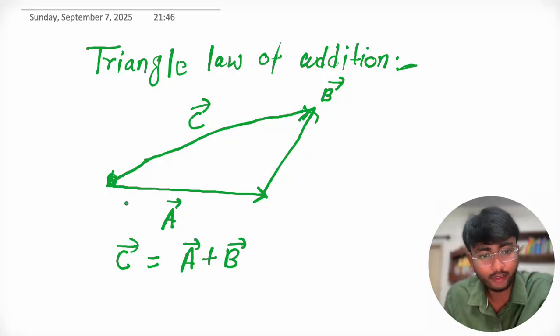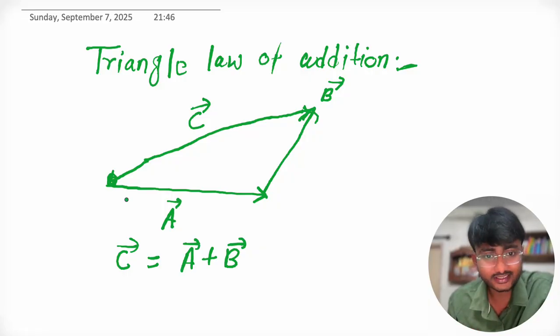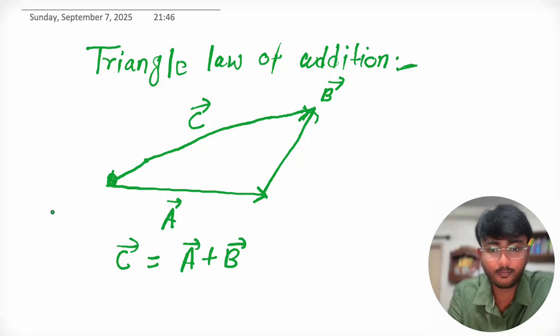When we have two vectors which represent sides of a triangle, then the third side of the triangle, which joins the tail of the first vector and head of the second vector, is called the resultant vector. So this is what we call the triangle law of addition.